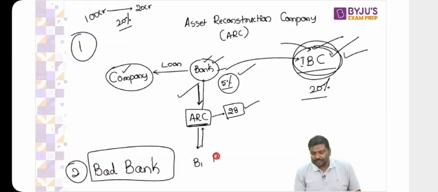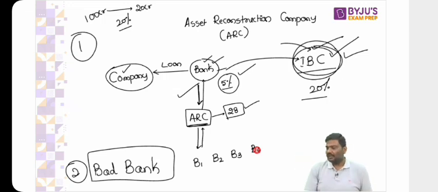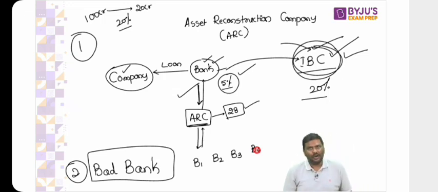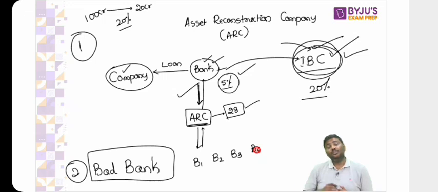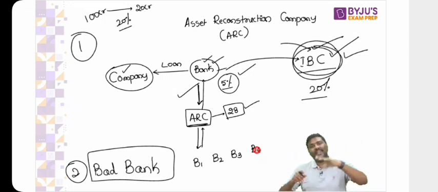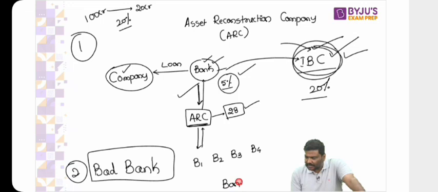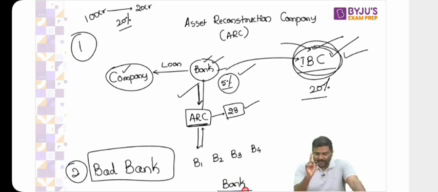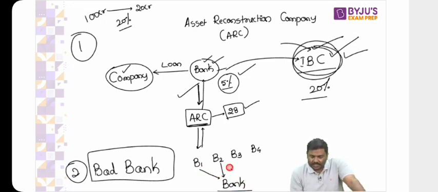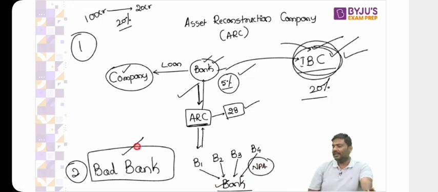Imagine there are 4 banks, B1, B2, B3 and B4, and all the 4 banks have certain NPAs. NPAs cannot be managed by all the banks. So there is a proposal, and it's not new. It's been more than 2 decades that we are discussing the concept of a bad bank. There is a proposal that we should establish only one bank. Have a look at this. We should establish only one bank, and the NPAs of this bank, this as well as this, should be transferred to the one big bank that is a bad bank. Any difficulty here? Let me know.